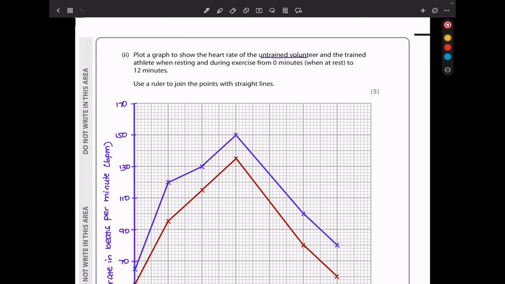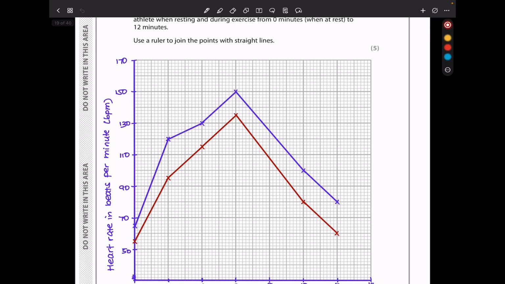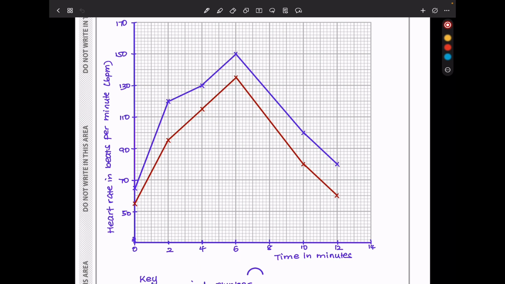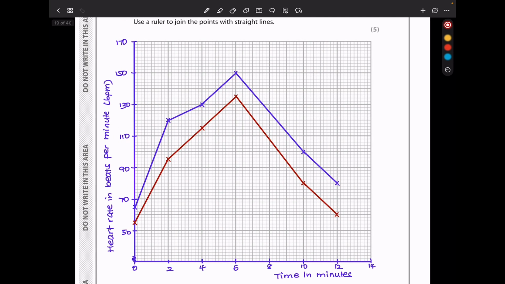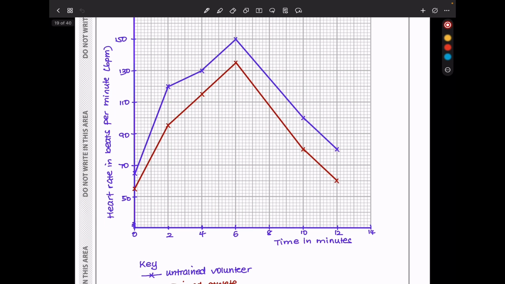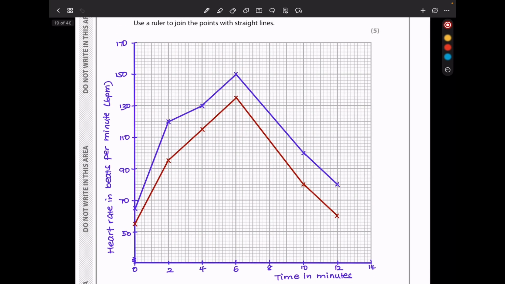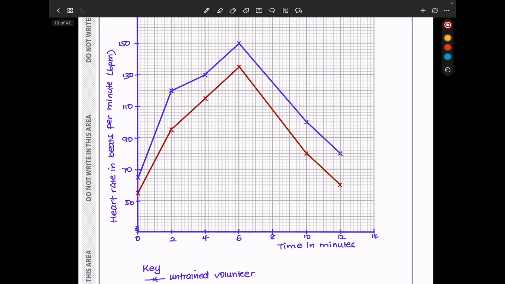The next they say, plot a graph to show the heart rate of the untrained volunteer and the trained athlete when resting and during exercise, from 0 minutes when at rest to 12 minutes. Use a ruler to join the points with straight lines. Now, I really tried hard to find a suitable scale, but it was going to be complex, so the vertical axis is not from 0, and I began at 50 because the scale was going to be very complex. So with my graph on the vertical axis, I have heart rate in beats per minute, and on the horizontal axis, we have time in minutes. So these are the points that I connected. This is quite easy based on what you have from the table, and then just connect the points.